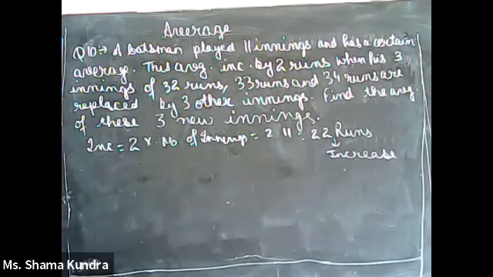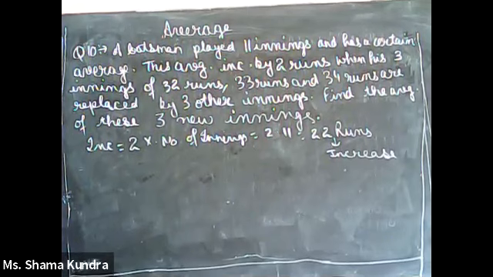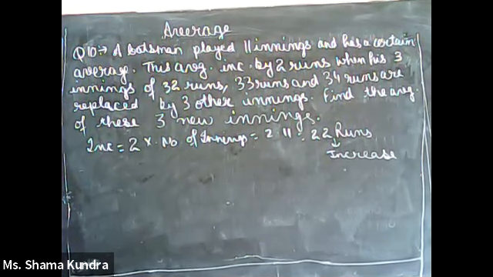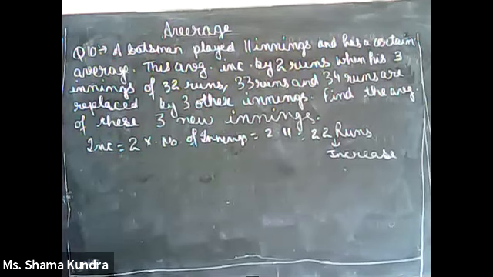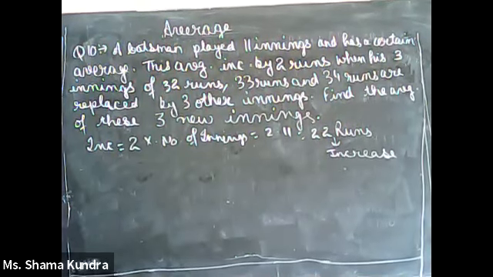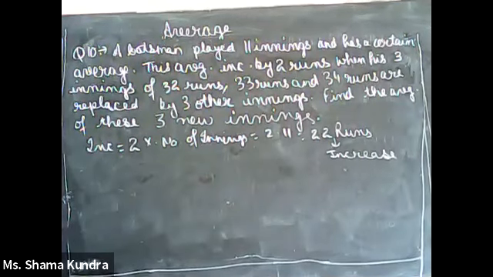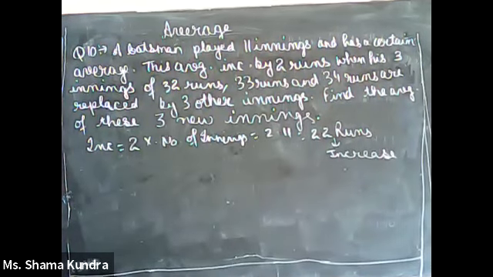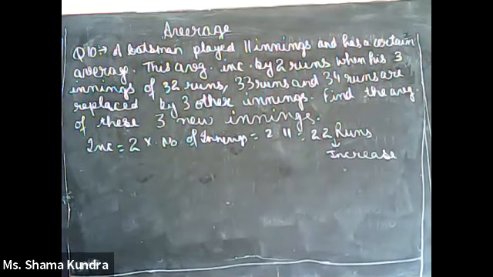Now 3 old innings are replaced by 3 new innings. The new innings cause the average to increase. Since they are causing the average to increase, they must compensate for the old innings, plus they must compensate for the increase of 2 runs in the other innings also, like we have seen in the weight and boxes example.